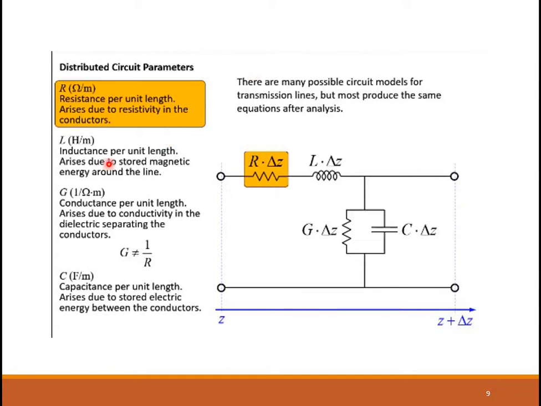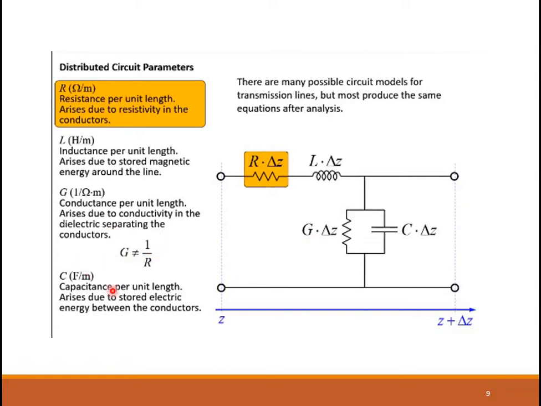Similarly, L is the inductance per unit length, which arises due to the stored magnetic energy around the line. So if L is the inductance per unit length in Henry per meter, the total inductance is going to be L dot delta Z. Now the next is the conductance. The conductance is in 1 by ohm, that is mho per meter. I hope you know that it is a reciprocal of resistance. So this is the conductance per unit length. In order to get the total conductance, it will be G into delta Z.